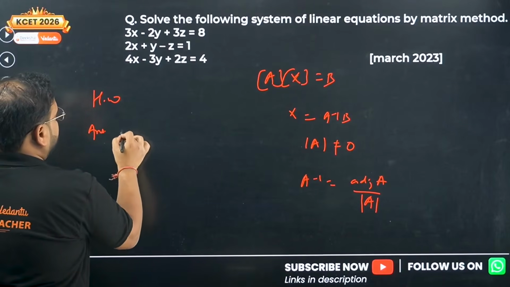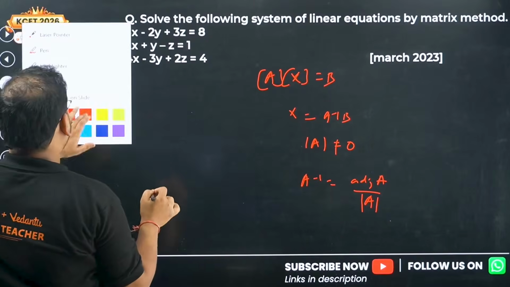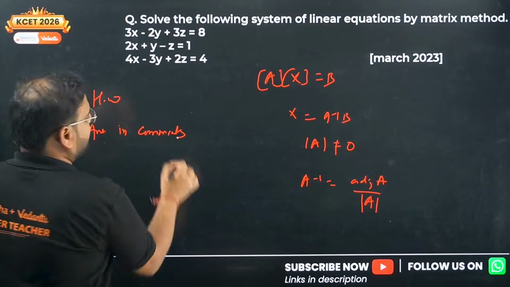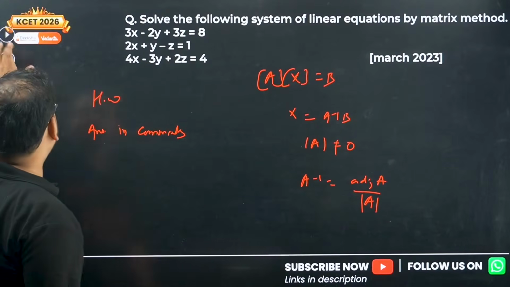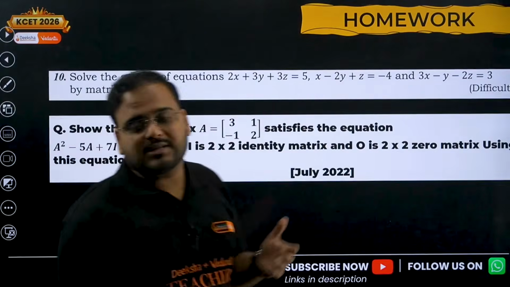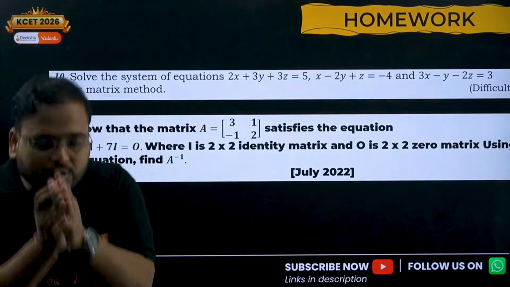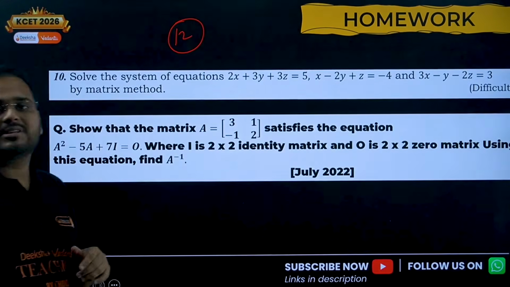Answer in the comments. Answer me right now for this question in the comment. This is the last problem of the day from the Brahmastra, and of course, as I said, homework will be given. So I've covered everything that you need to get the 12 marks in your determinant chapter in PU2.